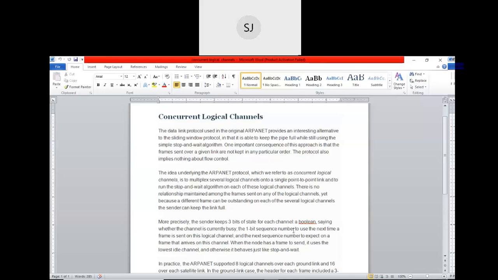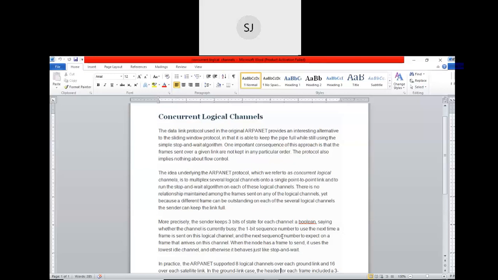Then the second bit is the sequence number. Since only one frame is sent at a time, it is either 0 or 1. Once you send the frame with sequence number 0, then you will be transmitting the frame with sequence number 1. So it is a 1-bit sequence number in this case, because we are using the stop and wait protocol, right? Then the third bit is the next sequence number to expect on a frame. If you are transmitting frames with sequence number 0, then the next frame that you send will bear sequence number 1. So these are the 3 bits used with respect to each of the logical channels.